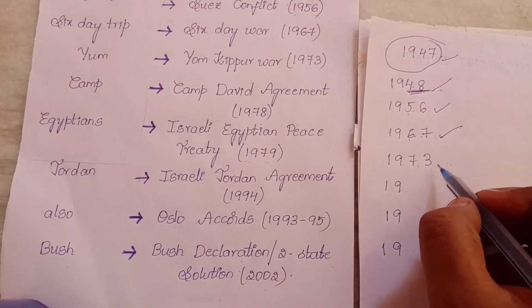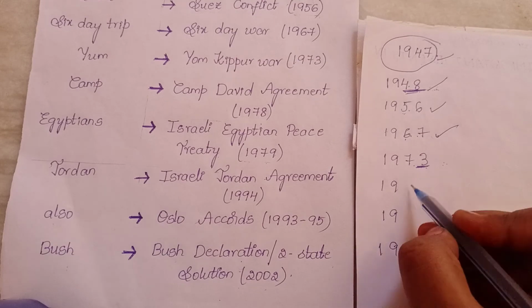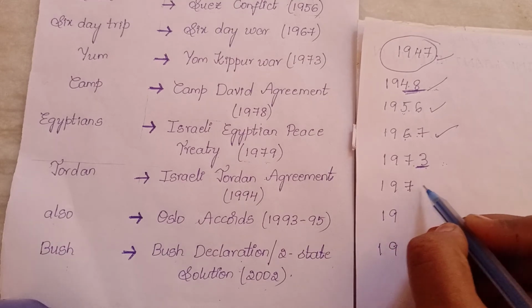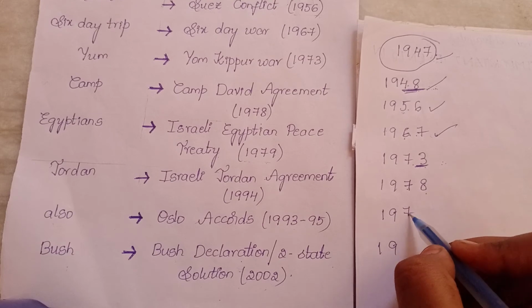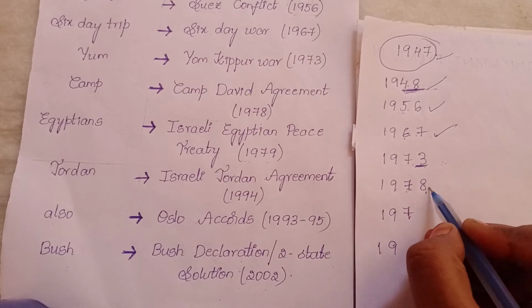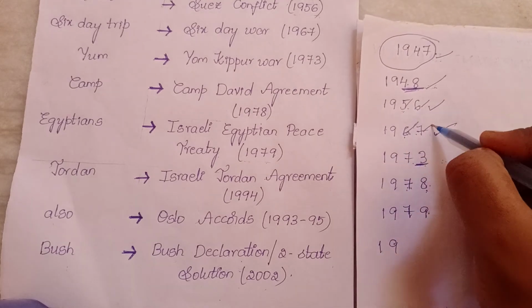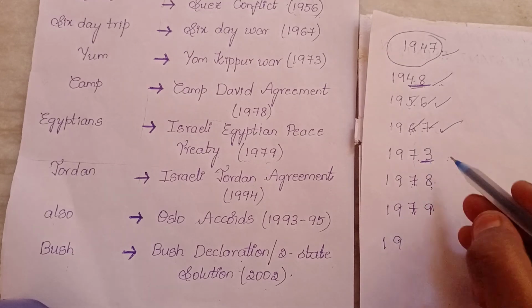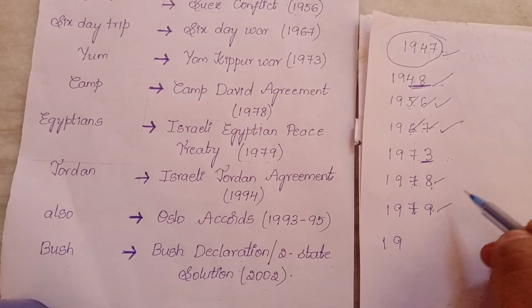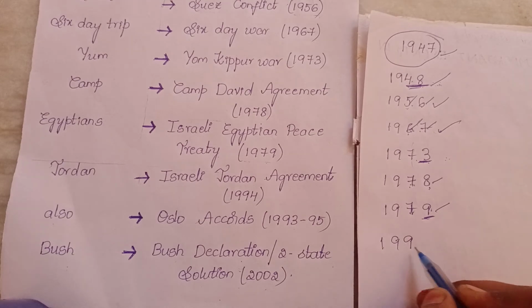It's a bit different, right? So 1973 it's a bit different year. So here also we'll get 7. After that 8, 9 and then 9, right? So you'll get 1999.